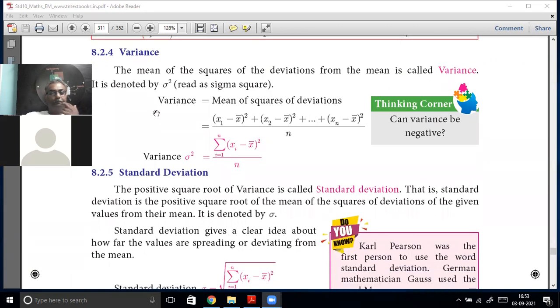The mean of the squares of the deviations from the mean is called variance. Let us take it very simply. They are taking the mean of something from the mean. The square of the deviations. First take the deviations.